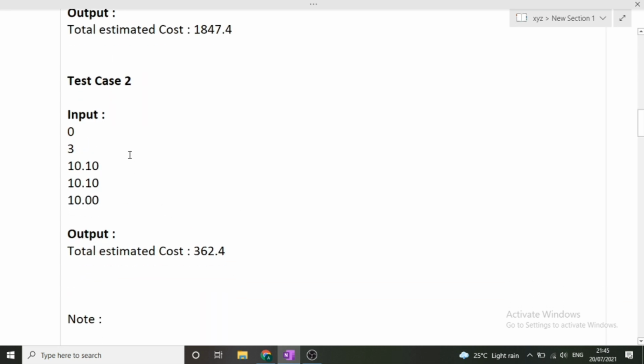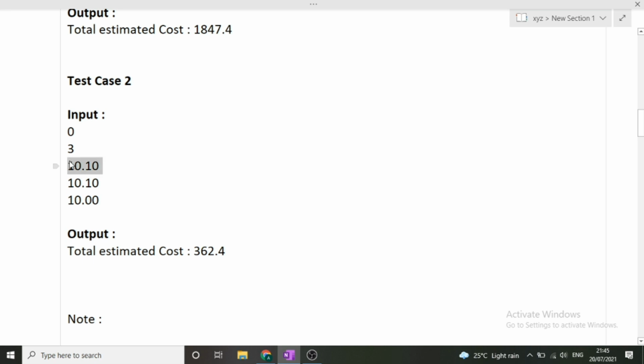Now next test case was, first value is 0, that is the number of interior walls to be painted is 0. Next is the number of exterior walls to be painted, that is 3. So 3 exterior walls are there. So basically there is a house where we have to only paint exterior walls, not the interior walls. So what will be the cost? Now what will be the next input?